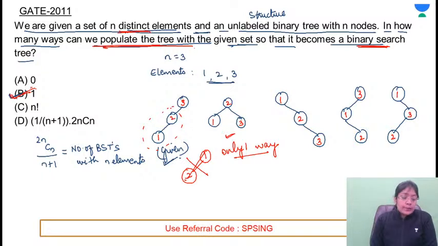Why not option D? Option D, if the value of n is 3, what will be 6C3 divided by 4?